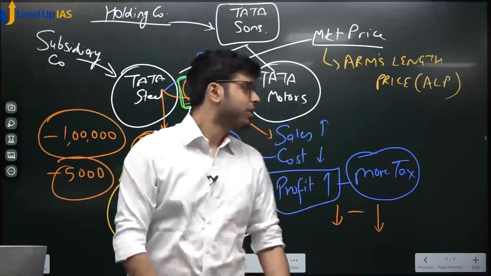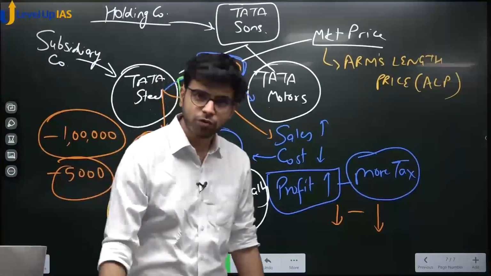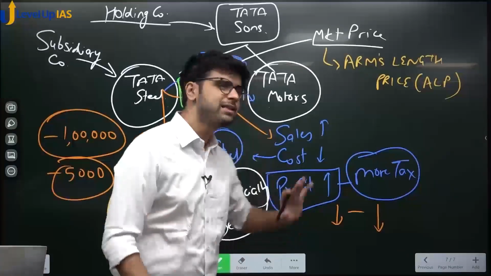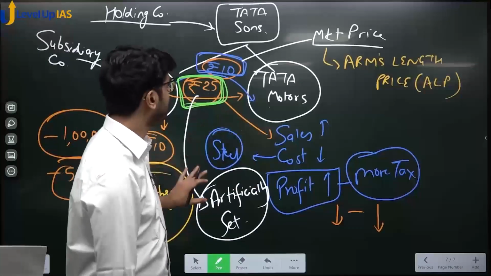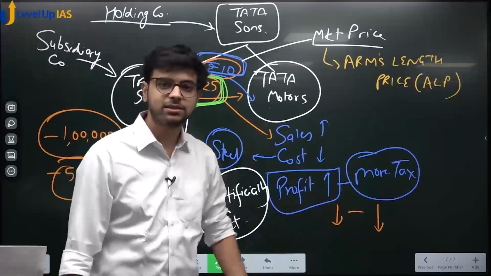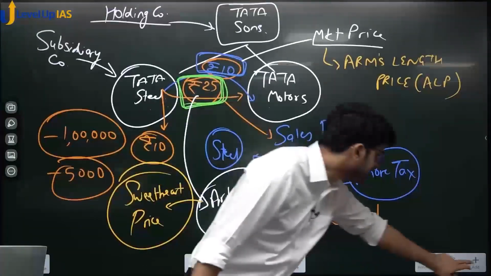Yes or no? Okay? So for that we have rules. But do you agree that this transaction was designed in such a manner to avoid paying tax? Do you agree with this? Yes? Okay?